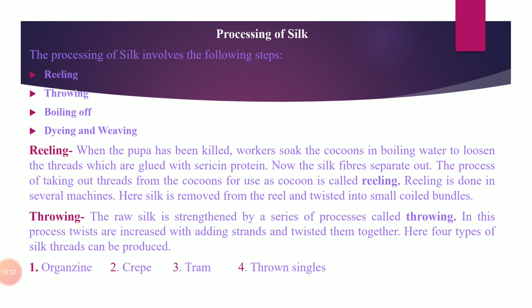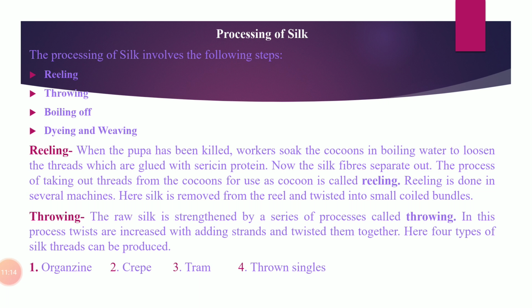Now, next is processing of silk. Processing of silk means extracting silk from the cocoon. When we extract silk from the cocoon, this is called the processing of silk. Processing of silk has four processes. First one is reeling, then second one is boiling off, then third one is throwing, and next one is dyeing. Dyeing means coloring, and next one is weaving.